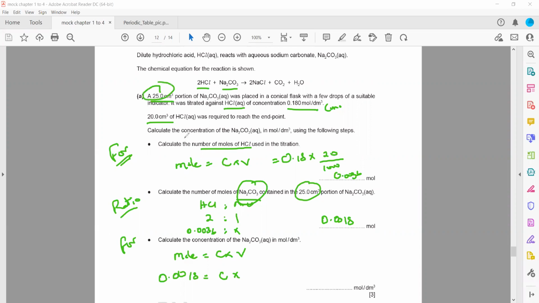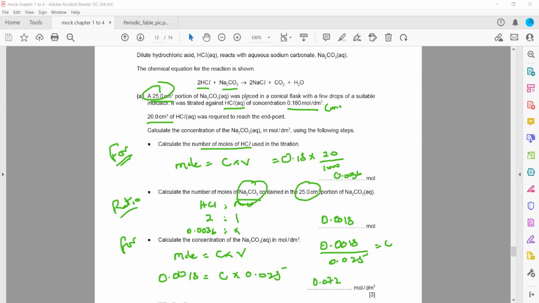So 25 divided by 1000, which is 0.025. The 0.025 is multiplied, so on the other side it will be divided. So 0.0018 divided by 0.025. So the final answer for the concentration of sodium carbonate is 0.072. So 0.072 is the concentration.